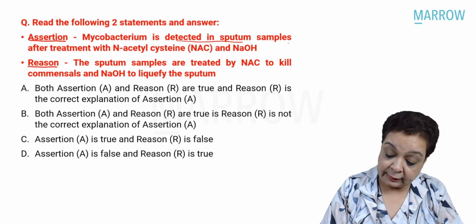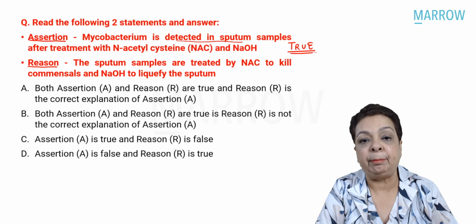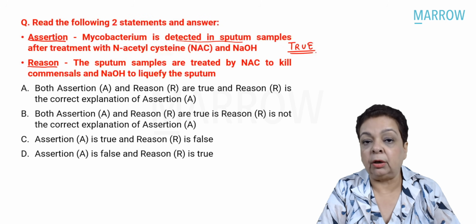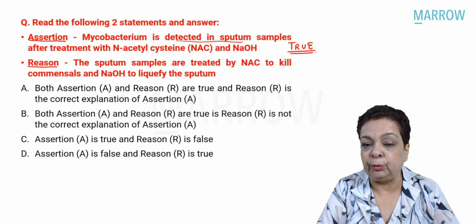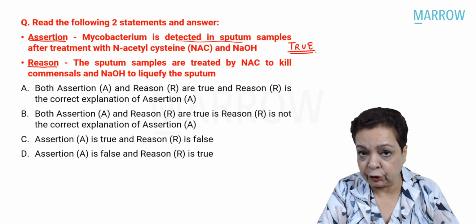Yes, this statement is absolutely correct. Before we put up the sputum sample for culture of Mycobacterium tuberculosis, we always treat this sputum sample. That treatment process is called homogenization and decontamination. I'll just go through the steps in the next slide.